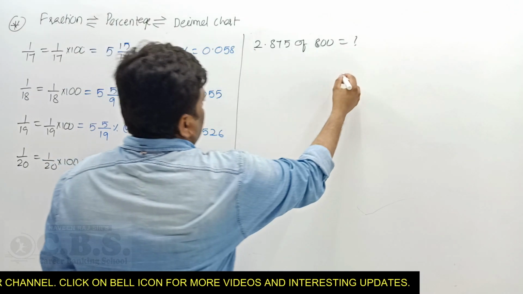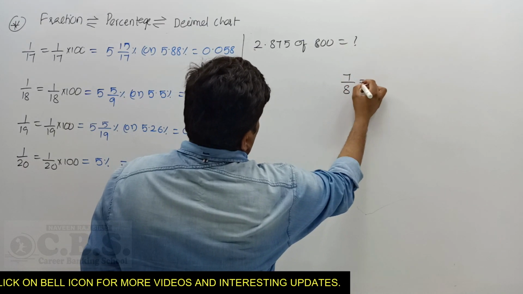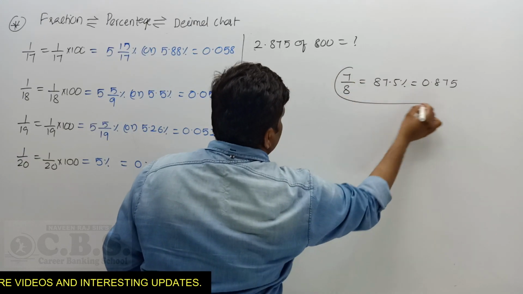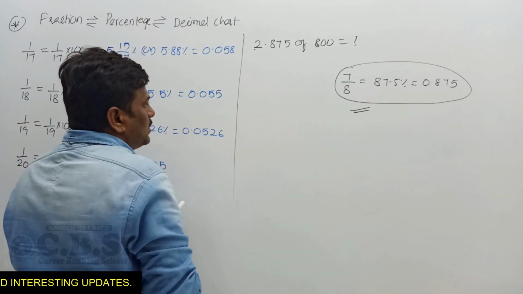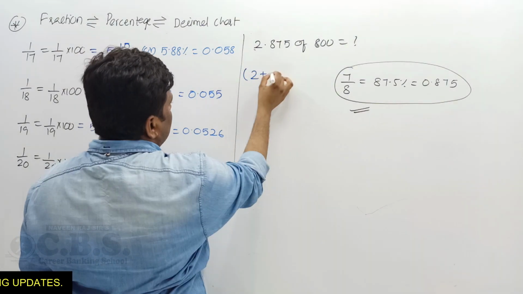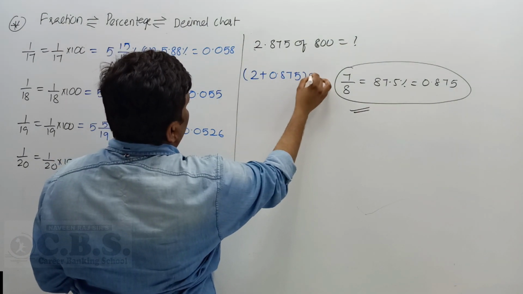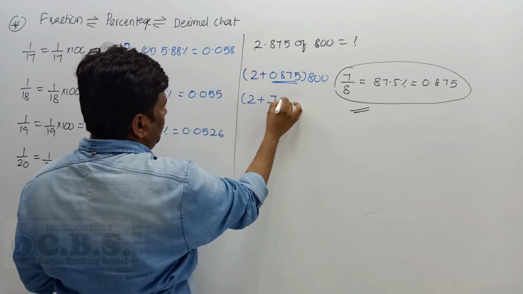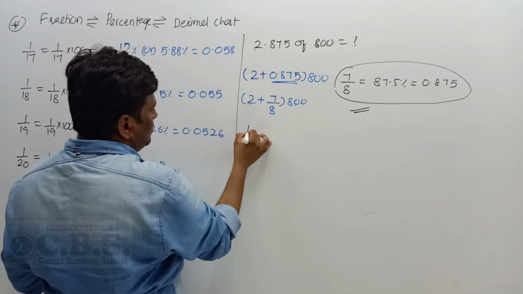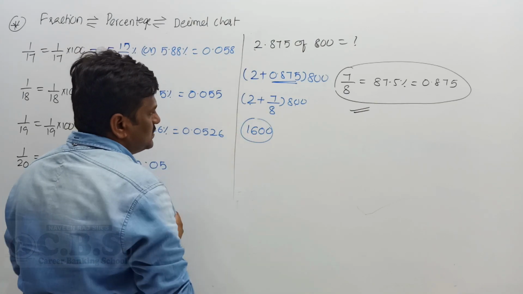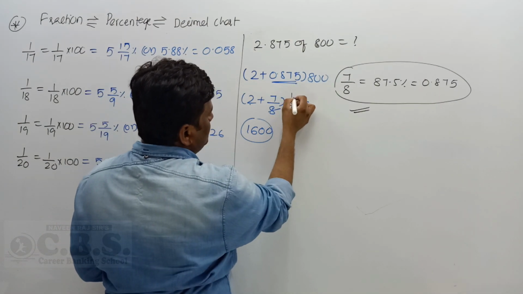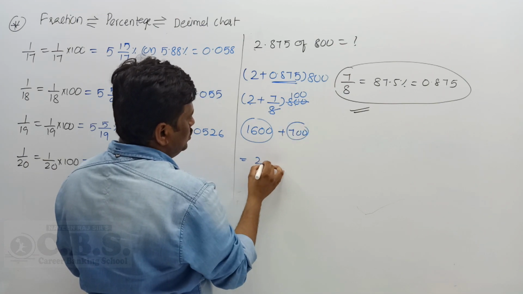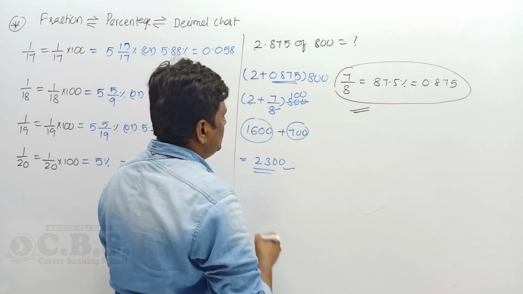As you know, 7/8 is equal to 87.5 percentage, decimal 0.875. How it happens, I'm going to explain to you. Don't worry. You can rewrite it as 2 plus 0.875 into 800. That is, 2 plus 0.875 is almost 2 plus 7/8, into 800. So 2 into 800 is 1600. Now 800 divided by 8 is 100 times. 100 into 7 is 700. So totally you get 2300. So 2300 is the right answer.